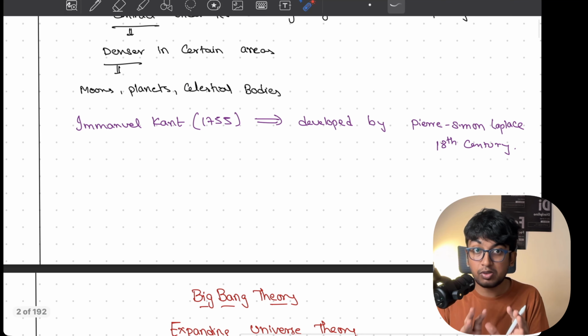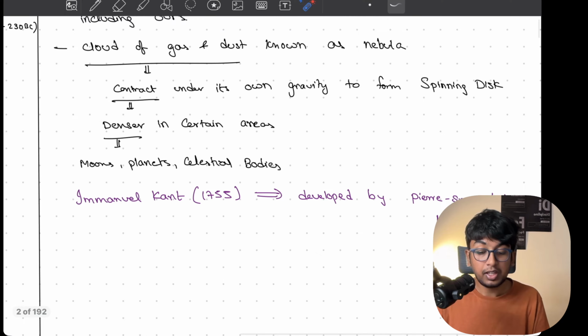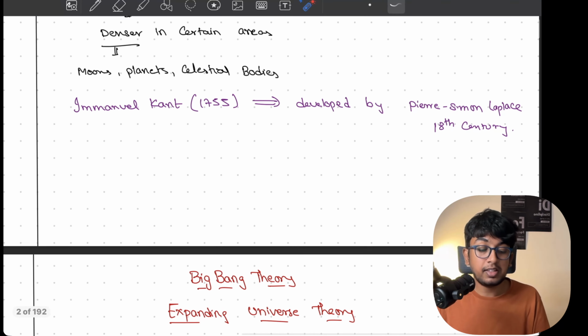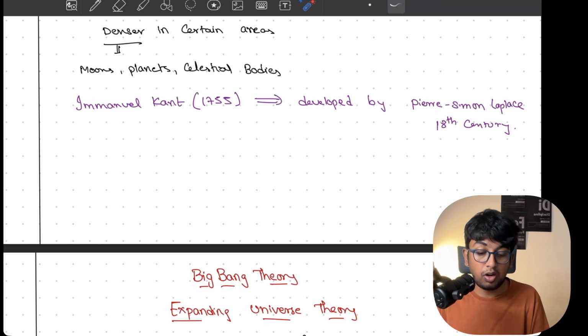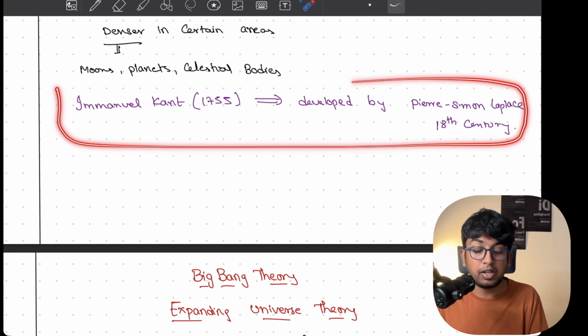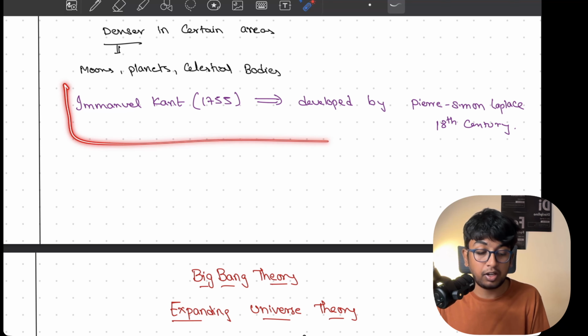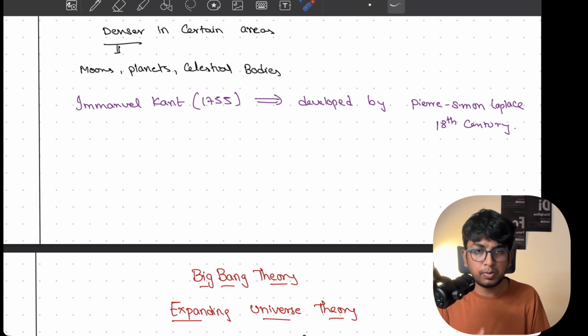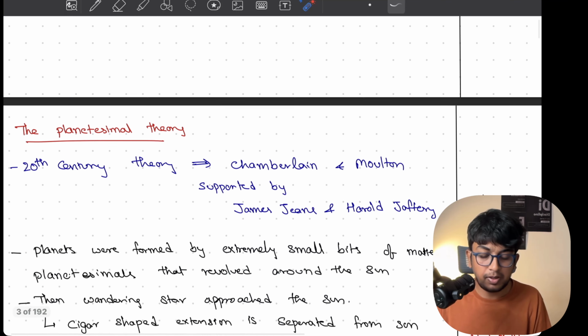Now, it is not telling about any source of sun or star formation. It is telling us about planet formation, dense areas and all. We are going to discuss that later. And this was later developed by Pierre Simon Laplace in the 18th century. So this is what everybody should remember. It is not like I am telling you something and you will write something later. No, this is what you have to remember at any cost. Don't worry, revise it twice, thrice, you will get it, because Immanuel Kant is a famous philosopher, so everybody can remember his name.